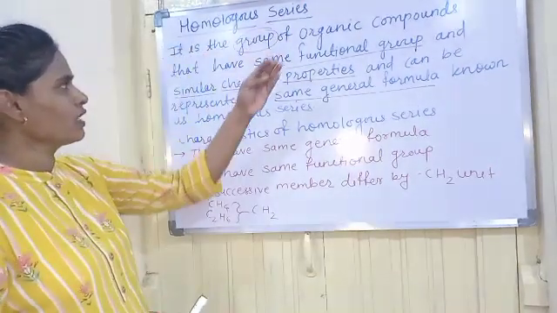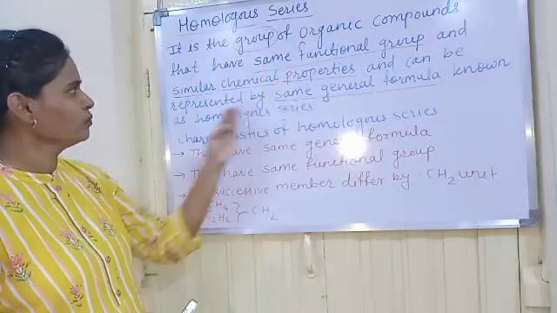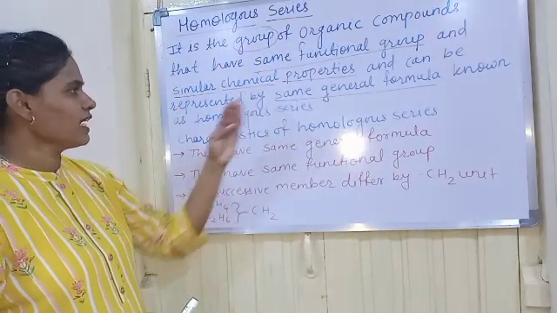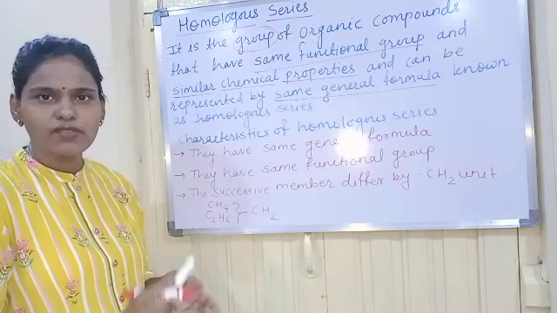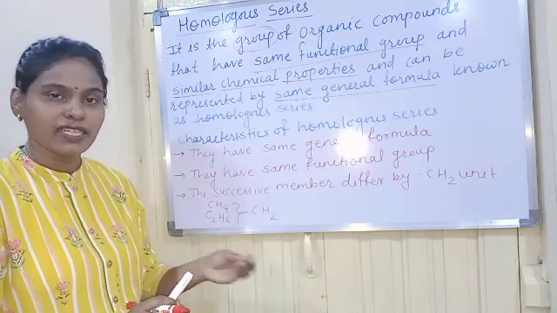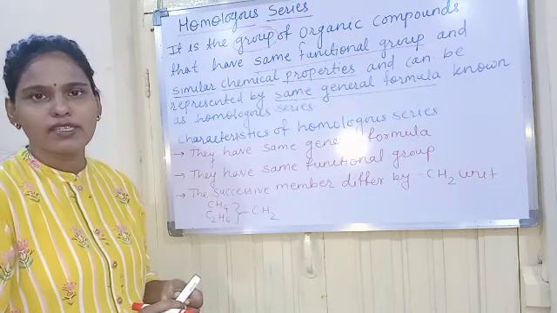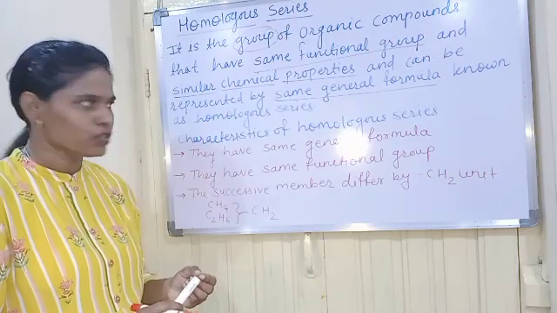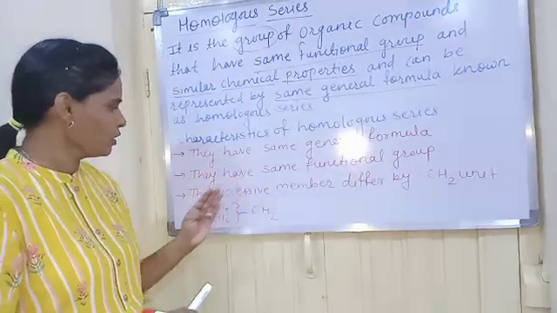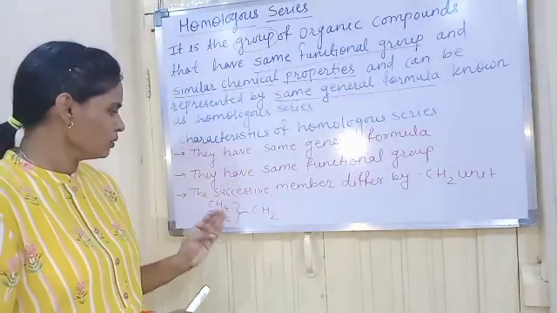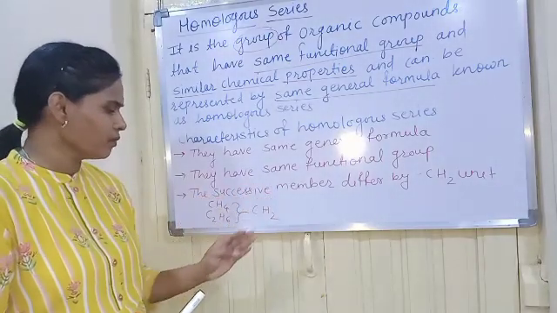So what is homologous series? It is the group of organic compounds that have the same functional group and similar chemical properties and can be represented by the same general formula. We have taken the example of the alkane series, whose general formula is CnH2n+2. What are the characteristics of homologous series? They have the same general formula, the same functional group, and successive members differ by a CH2 unit.